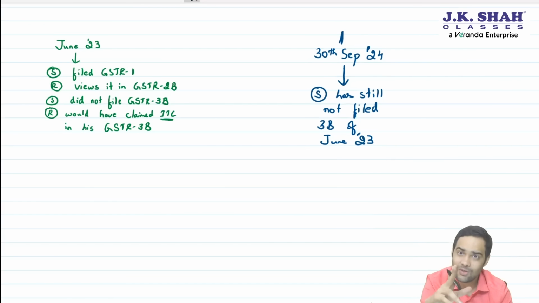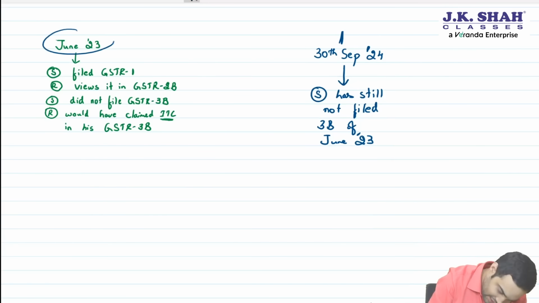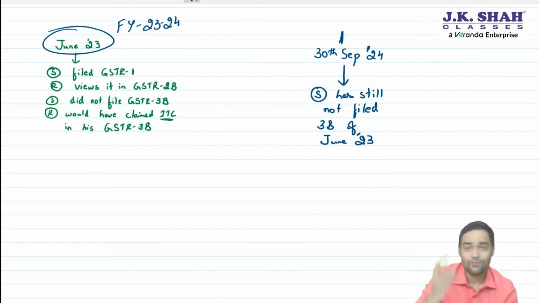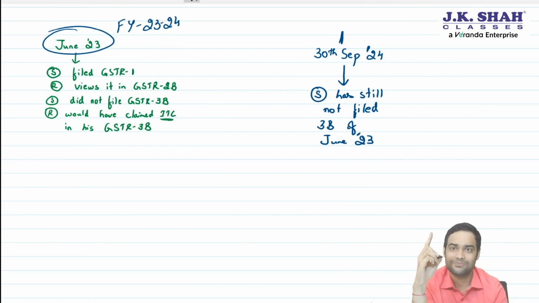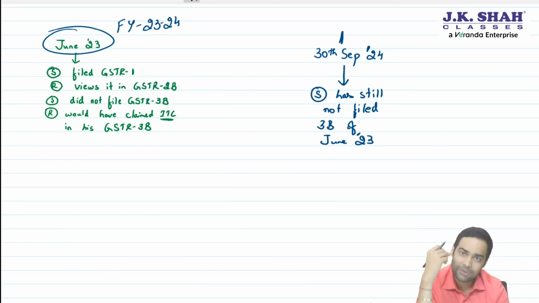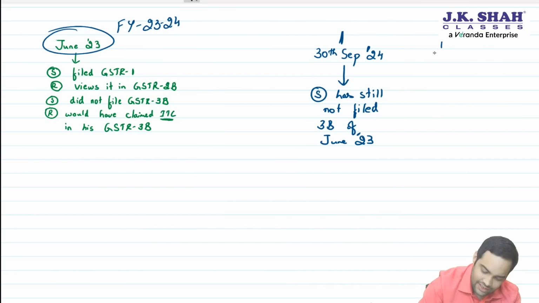People, government is giving good time. From the financial year, this financial year was 23-24. After the end of financial year, till 30th September, if supplier has still not filed his 3B, then on or before 30th November 24, recipient has to reverse ITC.